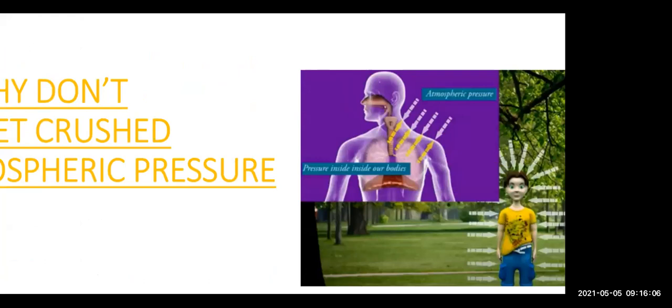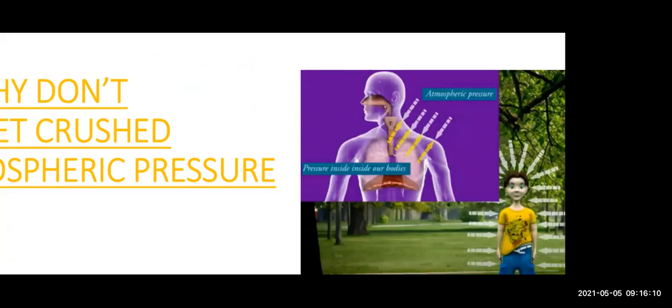If you can see in the diagram, the yellow color arrows show our body pressure. It shows the pressure exerted by our blood which is present inside the body. That is the pressure exerted by our body.